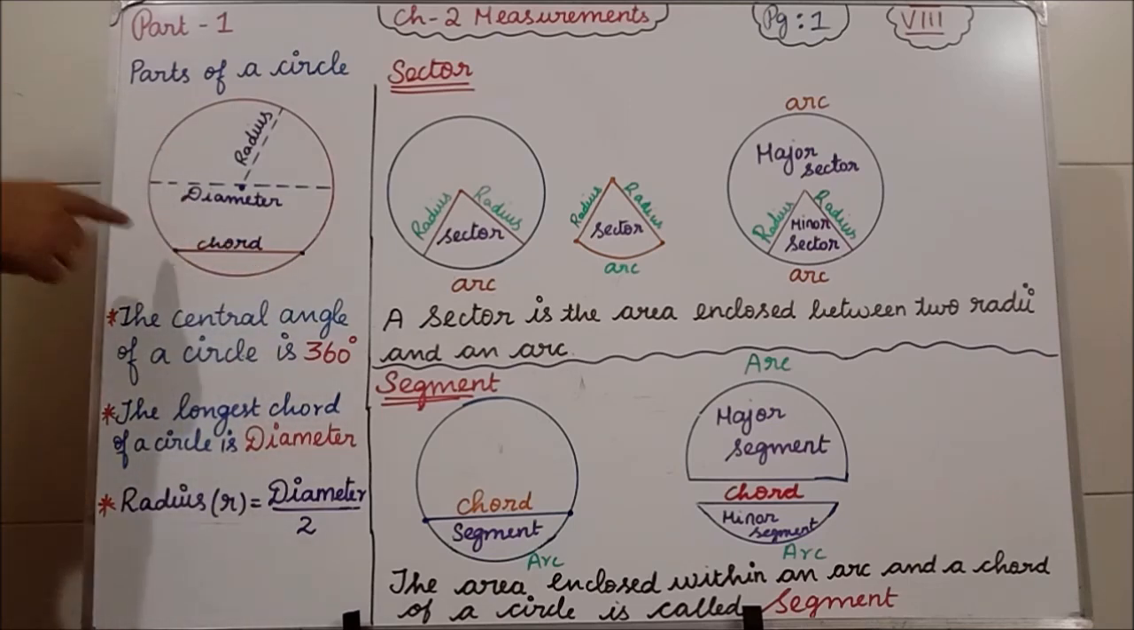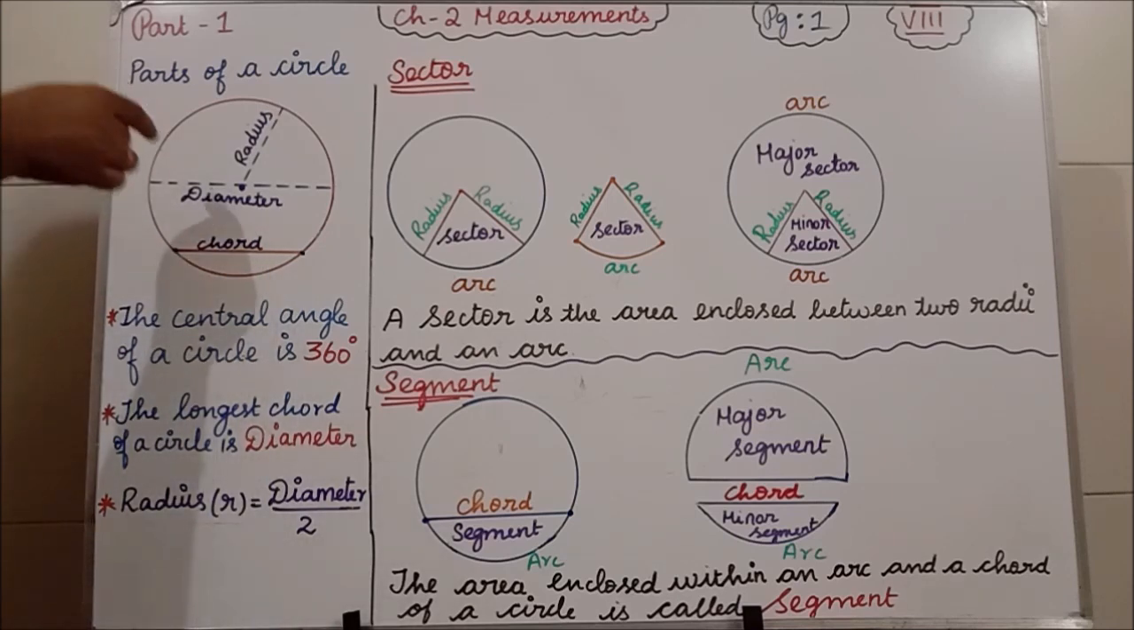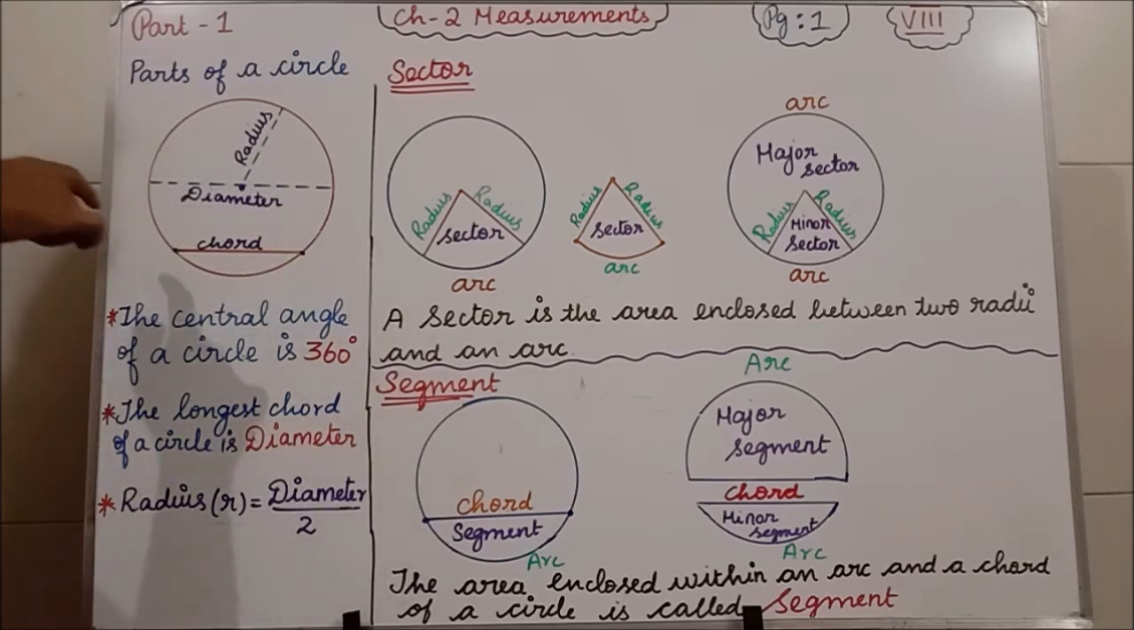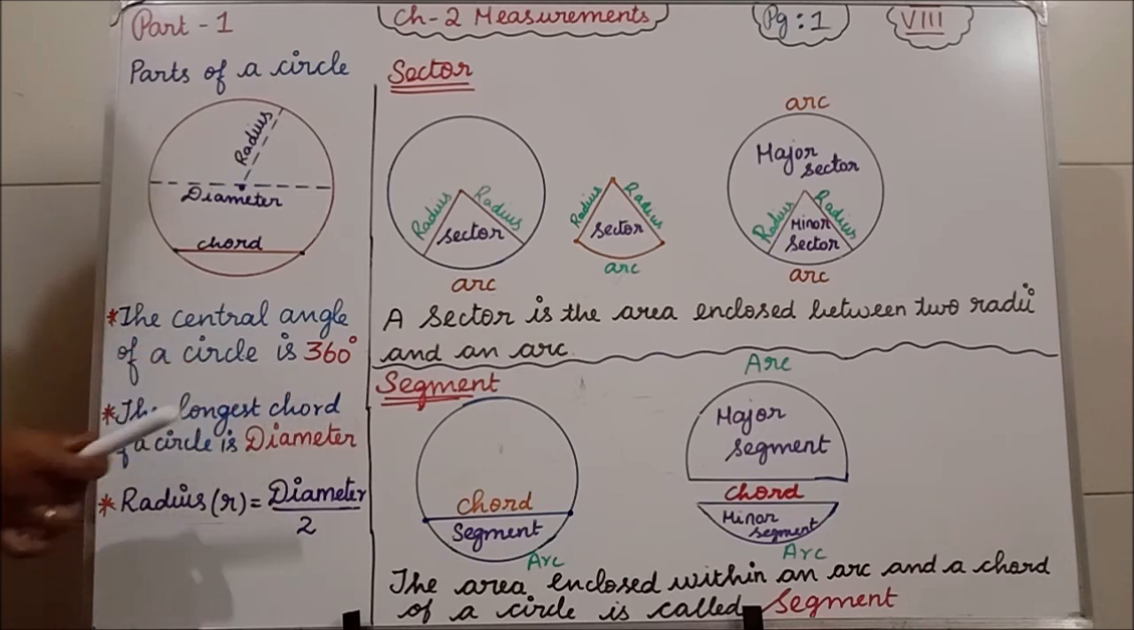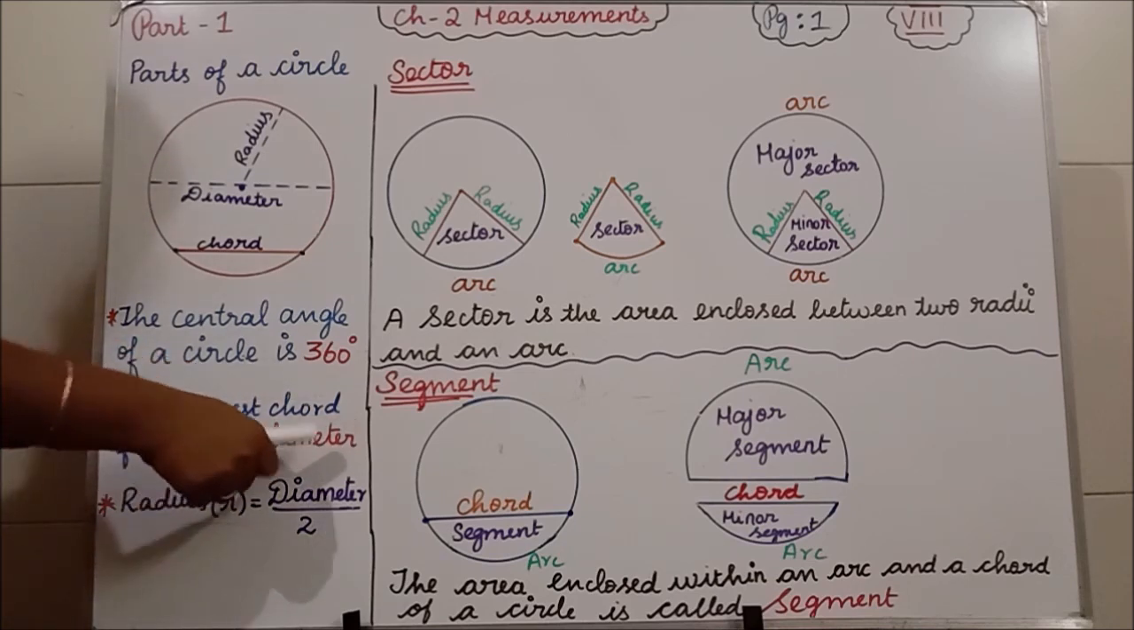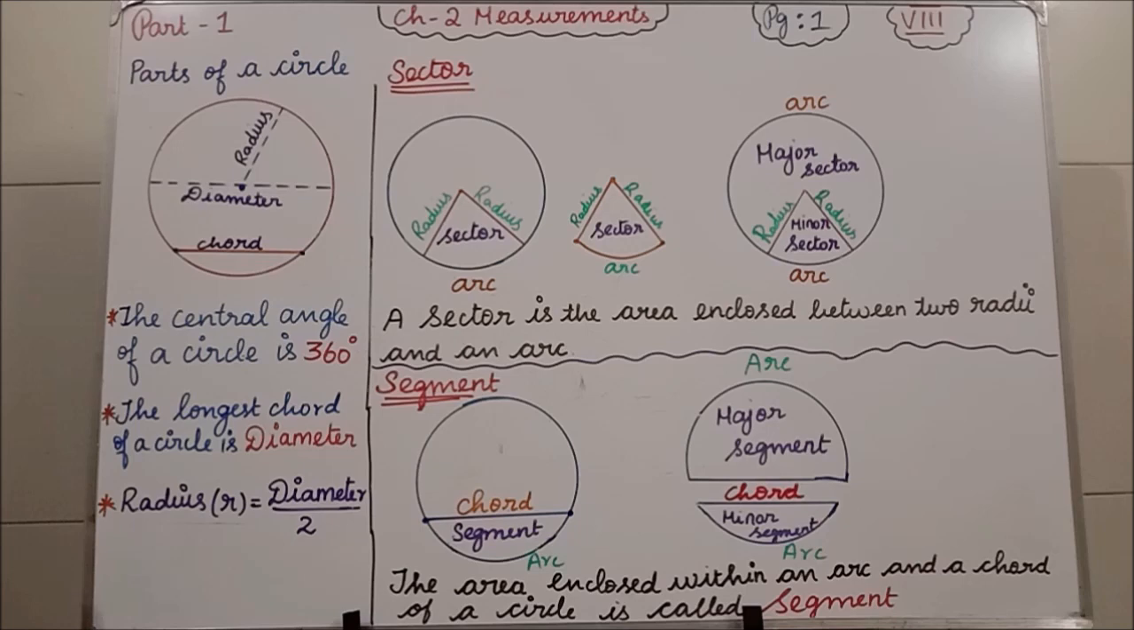Then this line segment is called the chord. You can ask me a question, ma'am, whether diameter is a chord? Obviously, diameter is also a chord, but that is the longest chord in the circle. Okay? See, that is a very important concept. The longest chord of a circle is what? Diameter. Okay? So, this is a very important one mark.